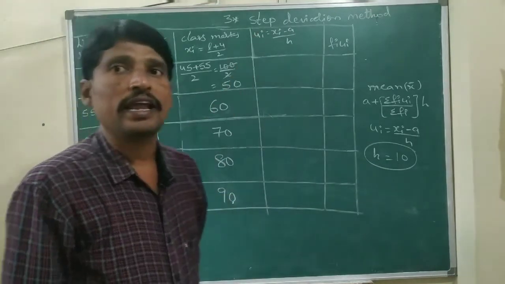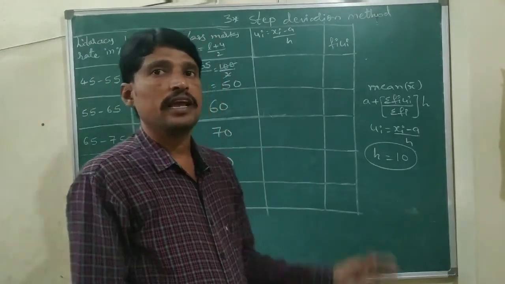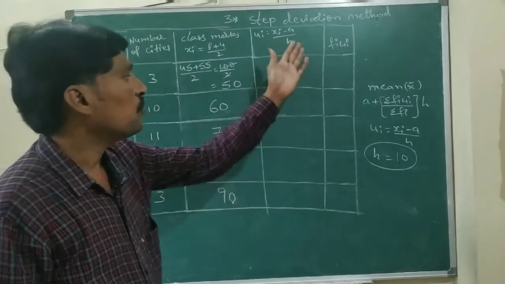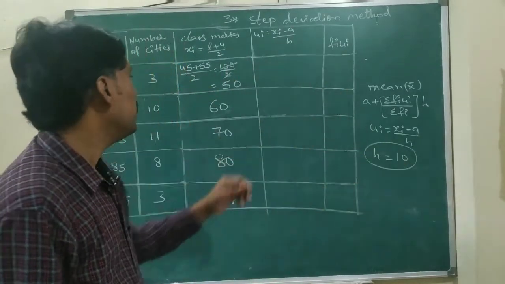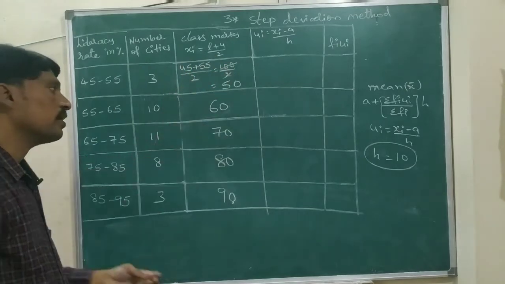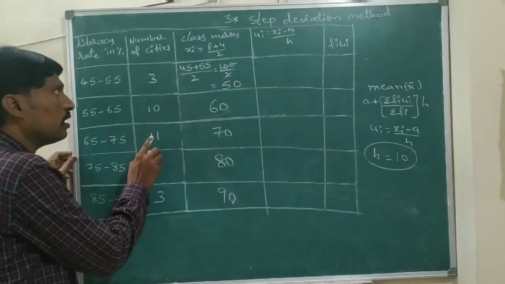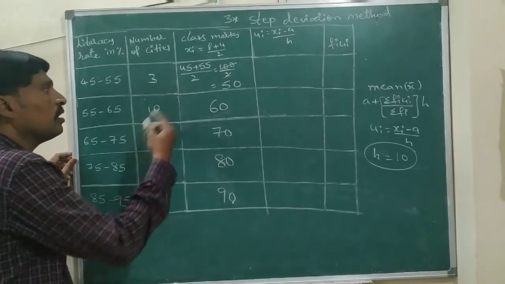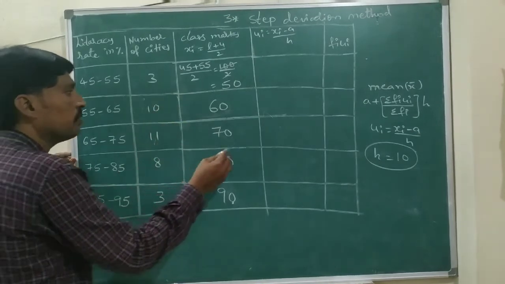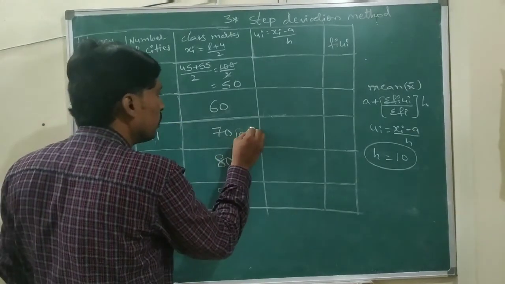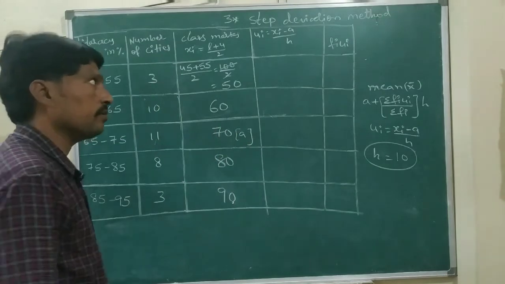Now ui equals xi minus A by h. Xi means the class marks only. The h value we also know is 10. A means an assumed value, which we can take from the class marks. So the highest frequency is 11, and the class mark beside it I am taking as A. So here I am taking 70 as A.